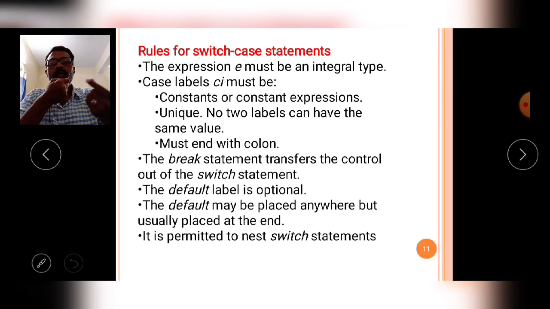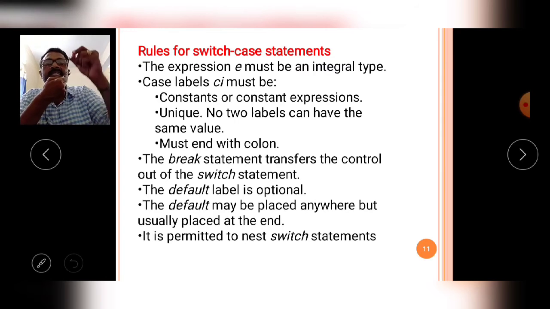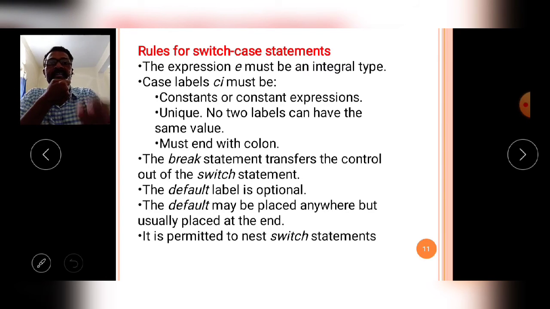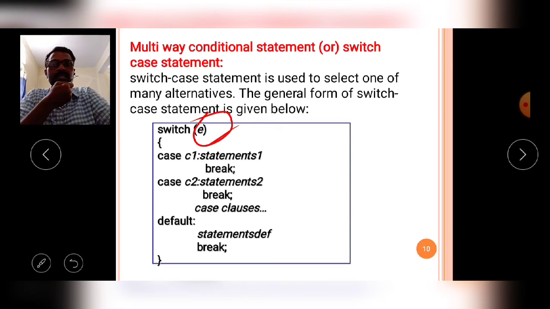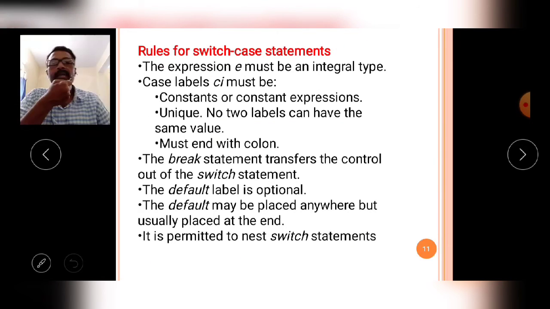The variable which is used in the switch statement is called the switch variable. Observe in this example, the switch variable E. In the expression, E must be an integer or a character value.